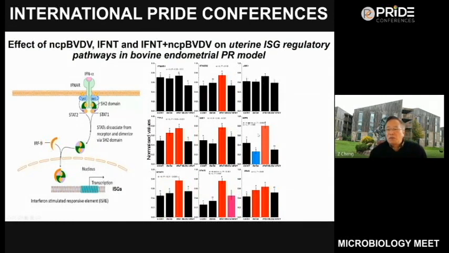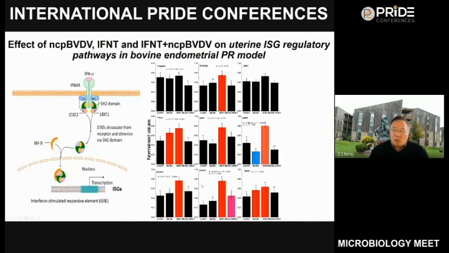For regulatory factor 9, the family followed a similar pattern. We can say IFNT stimulated the production, but in the infected cells, this stimulatory effect was inhibited. Also, BVDV infection alone decreased the expression of IRF9.